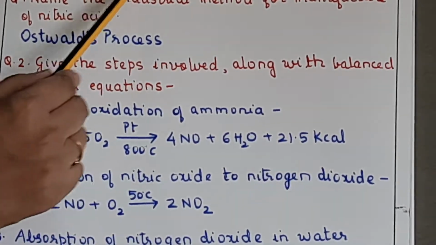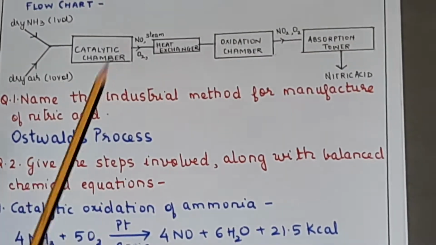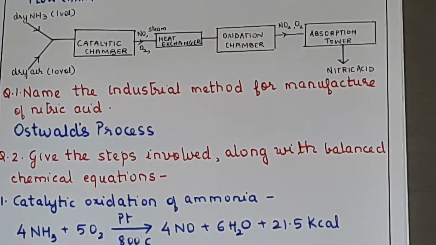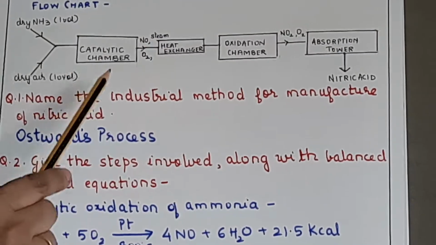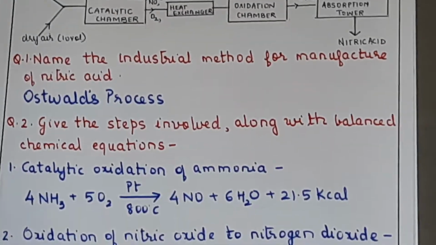So all that will pass through the heat exchanger. Now what will the heat exchanger do? That is heat exchanger and cooling coil. So they will lower the temperature from 800 to 50 degrees.